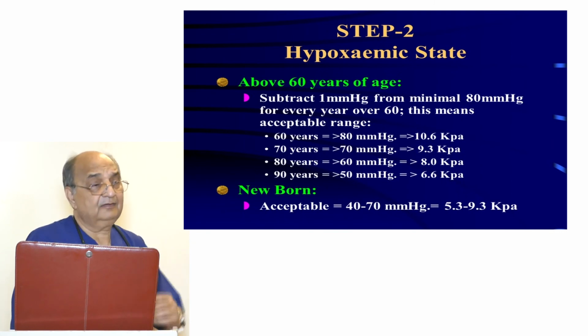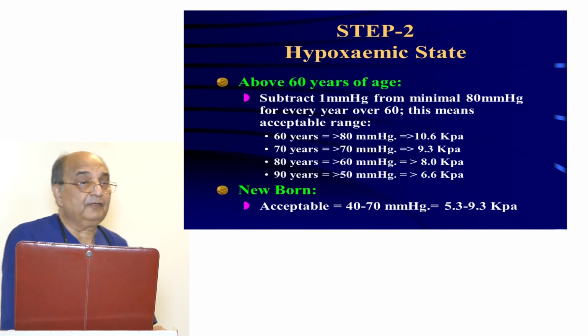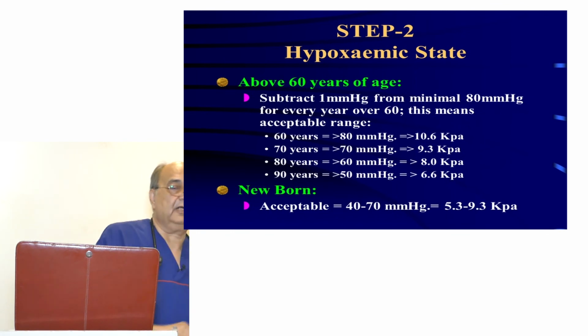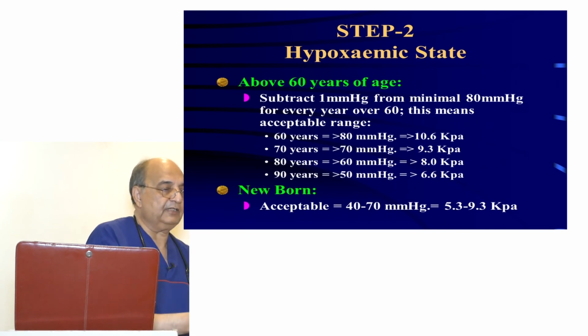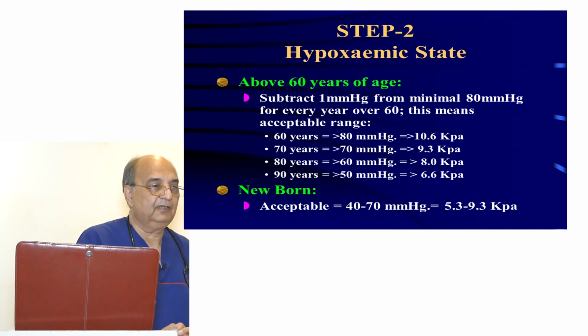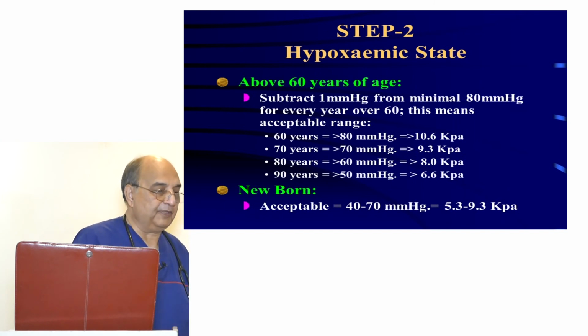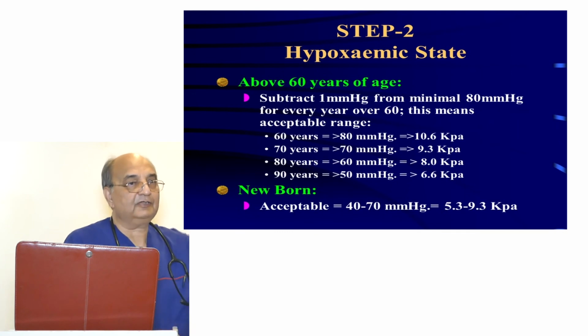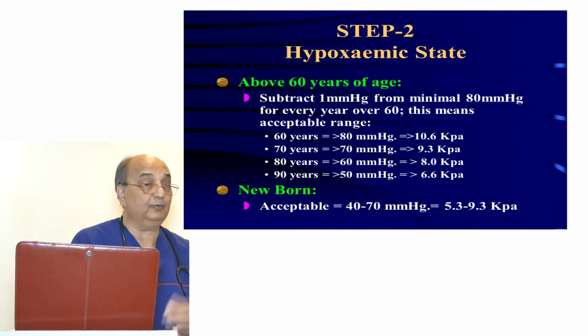Why it is less in case of newborn? Any idea? If you look at the surface area of a baby and divide it by body weight, and look at the surface area of adult divided by body weight, in case of baby it's 3 to 4 times. It means there is more metabolism going on. Because of more metabolism going on, they pick up the oxygen more and the oxygen partial pressure goes down. That's one thing. Second thing is when the baby is born, it has got fetal hemoglobin.